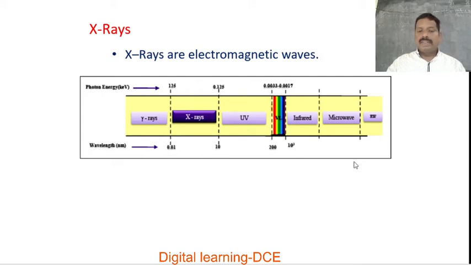Similarly, the energy of photons of X radiations ranges from 0.125 kilo electron volt to 125 kilo electron volt. This is the range of energy of X radiations.